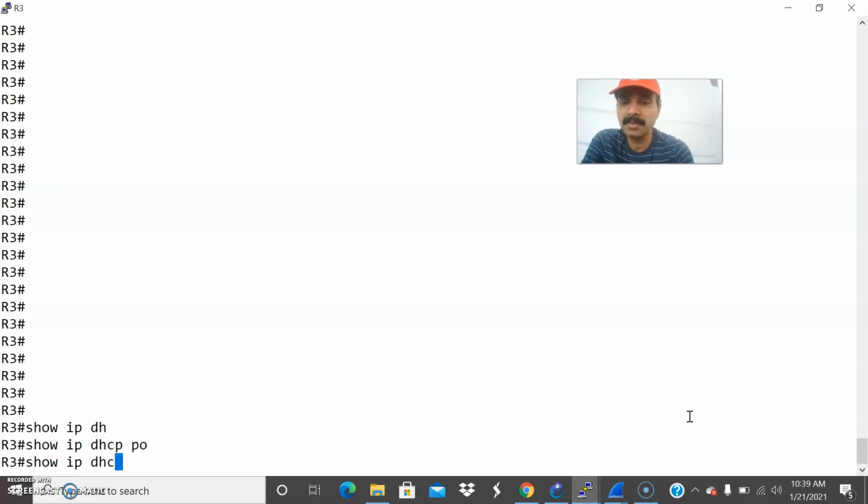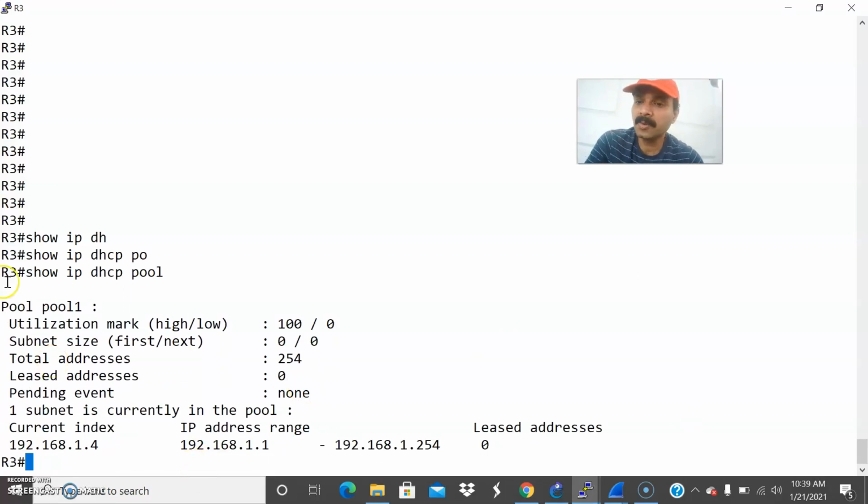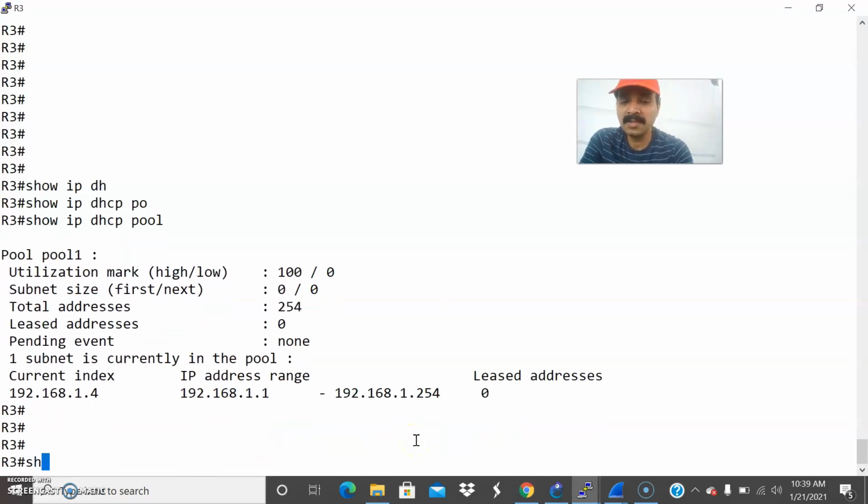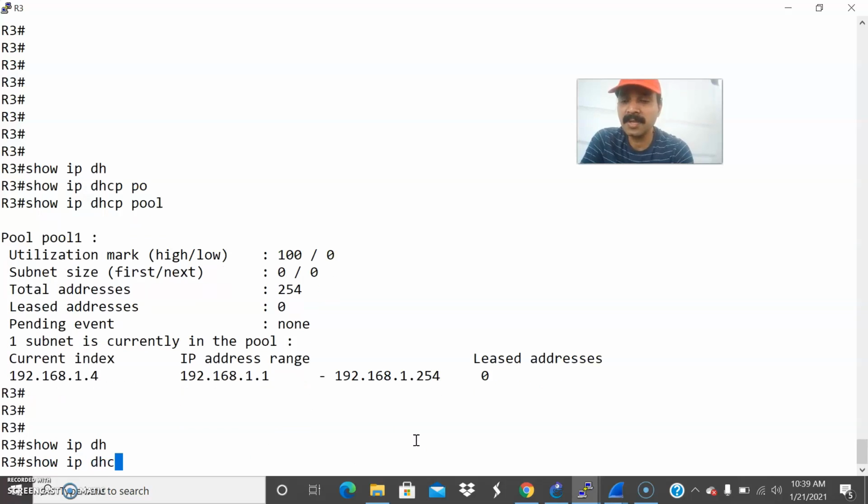Show IP DHCP pool. So this is the pool I assigned. Pool name is pool 1 and it starts from the IP address range 1.1 to 254, right? These are the IP addresses. And let us see whether the server assigned the IP address to the client.